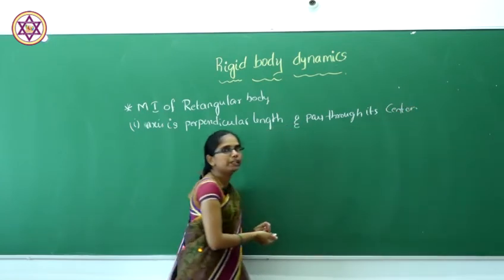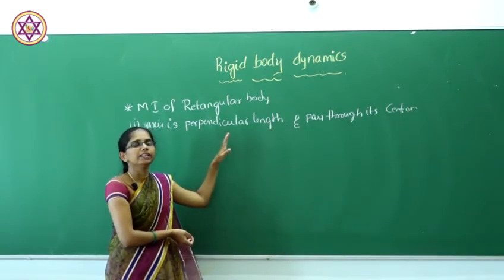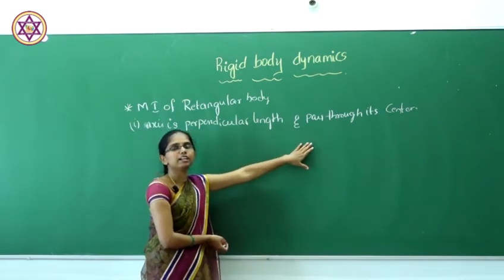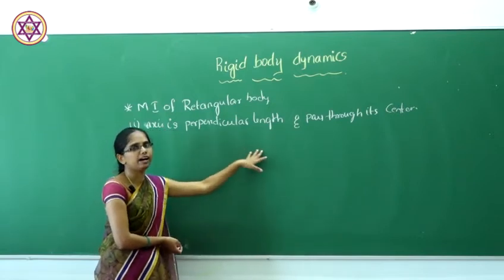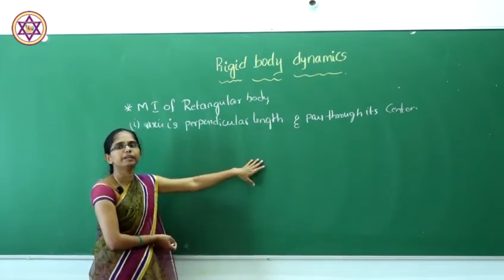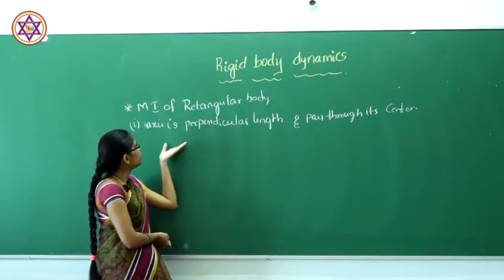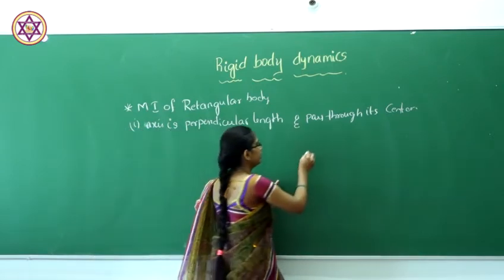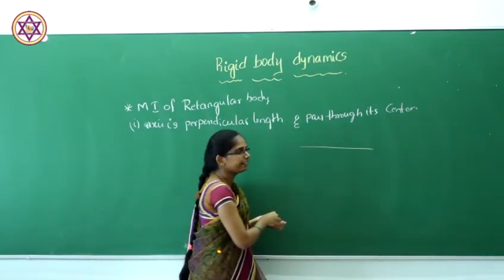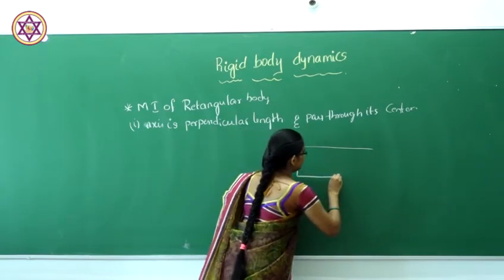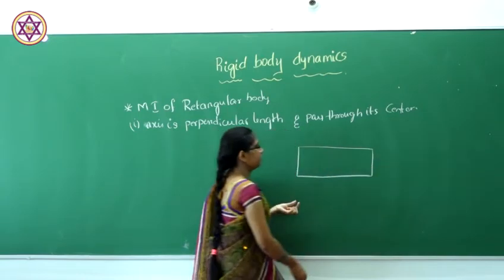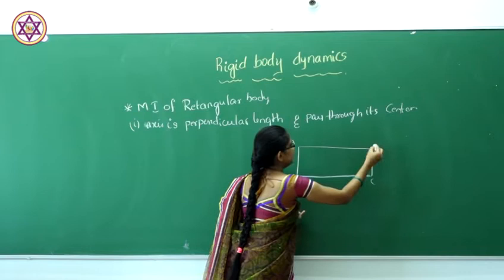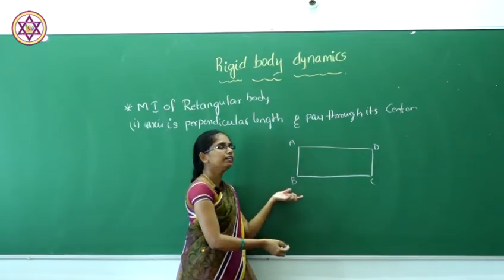So what will be the moment of inertia of the rectangular body when the axis passes through its center and is perpendicular to the length or perpendicular to the breadth? Okay. We know that a rectangular rigid body consists of length and breadth. Imagine this is our rectangular rigid body, A, B, C, D.